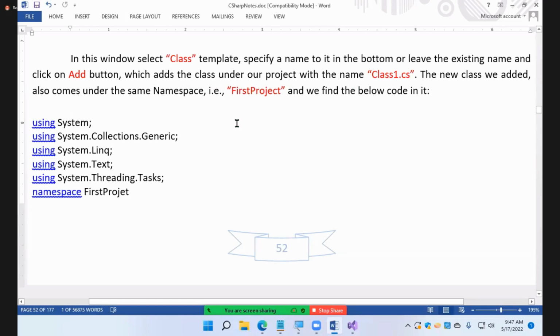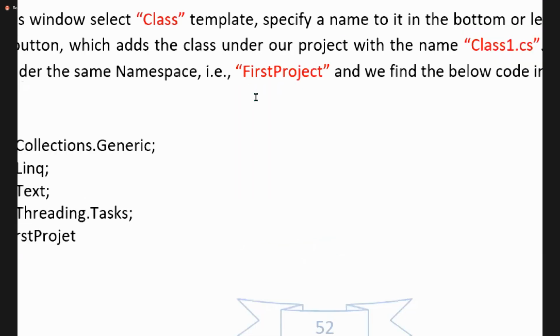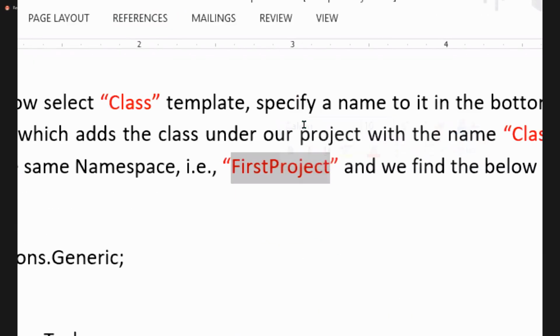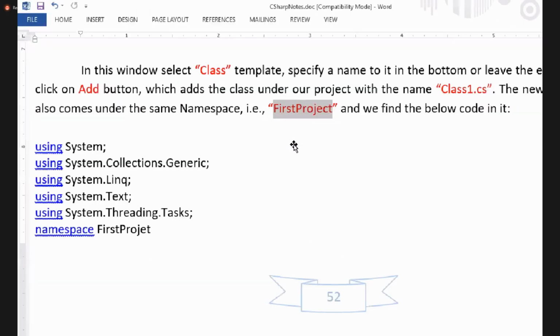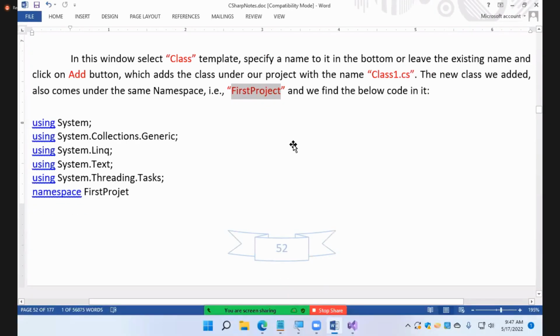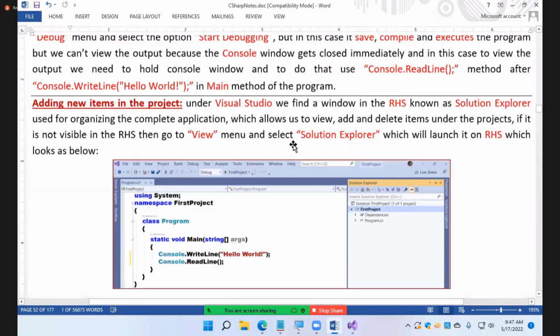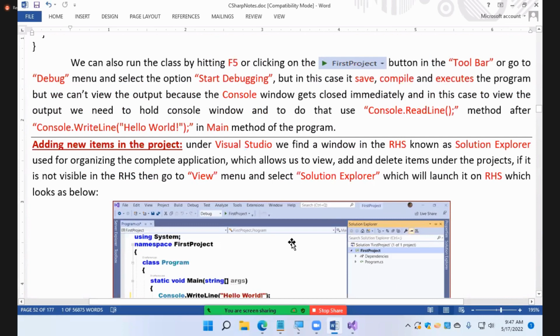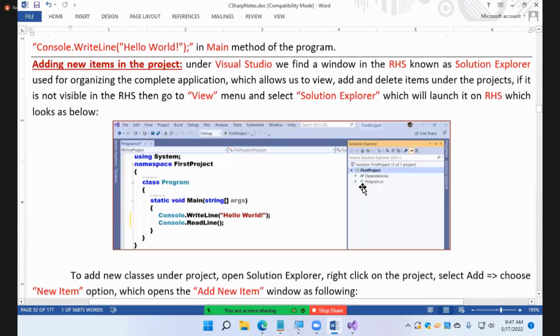The existing name, I did not change. The new class we added also comes under the namespace. Which namespace? The project's namespace. And we will be finding the below code in it. I have very clearly given you everything with a screenshot also. So when you open it, this is what you get.